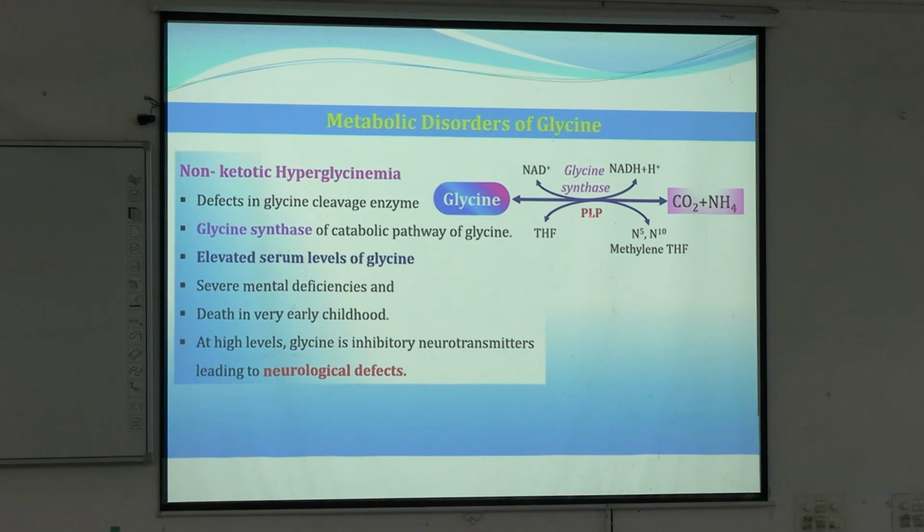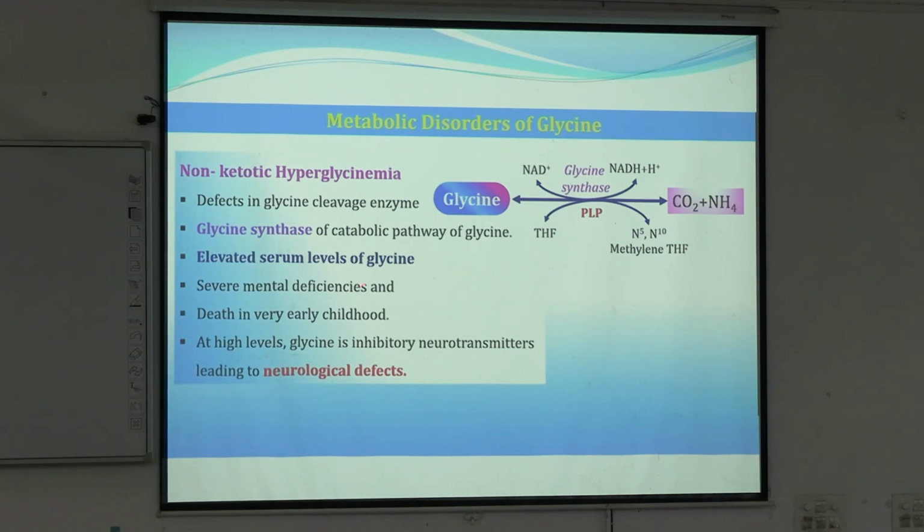When the glycine synthase enzyme is defective, it will lead to hyperglycinemia, or increased serum level of glycine. So glycine cannot be converted into carbon dioxide and ammonia, and it will lead to increased serum glycine.